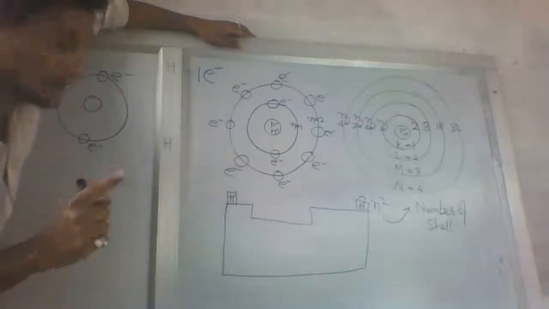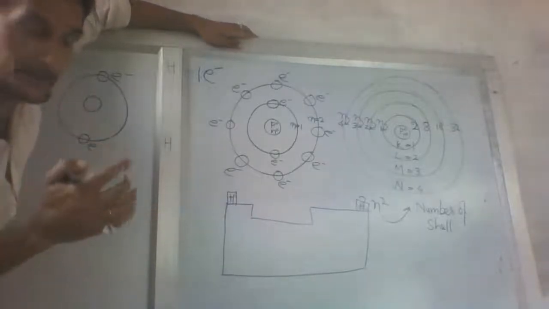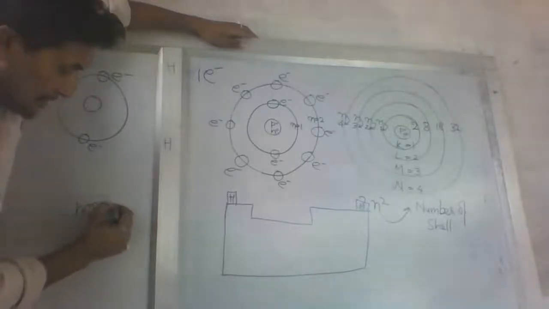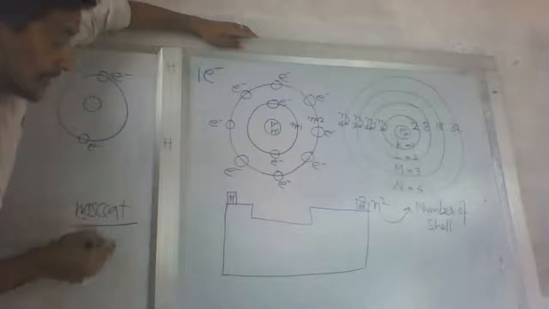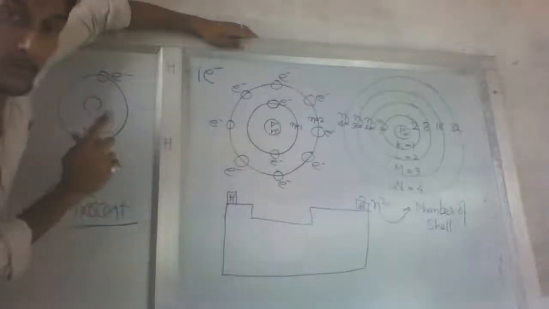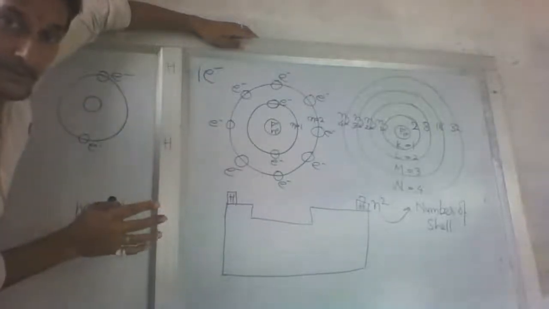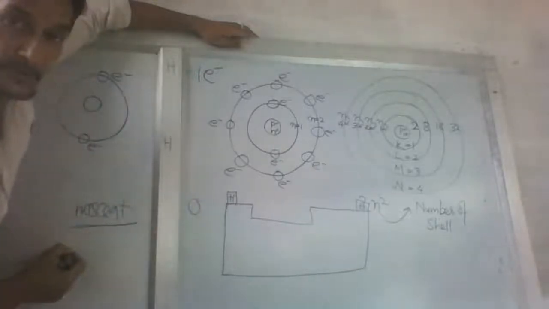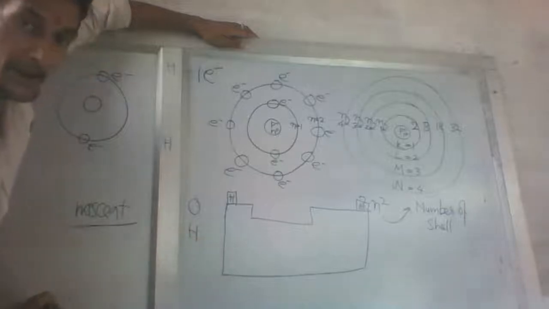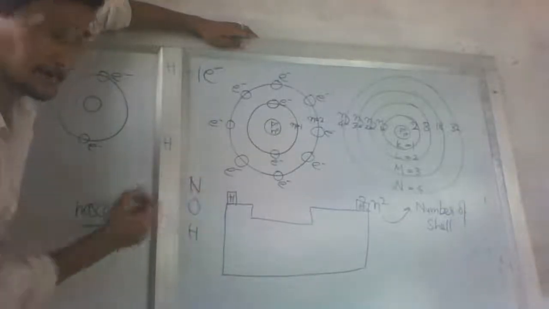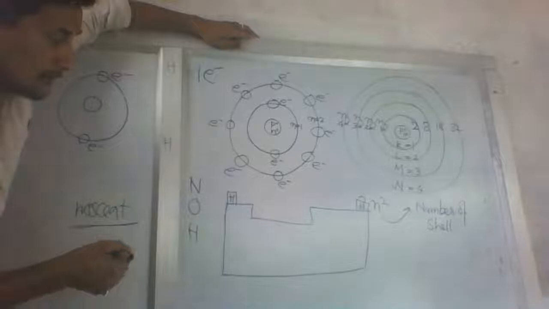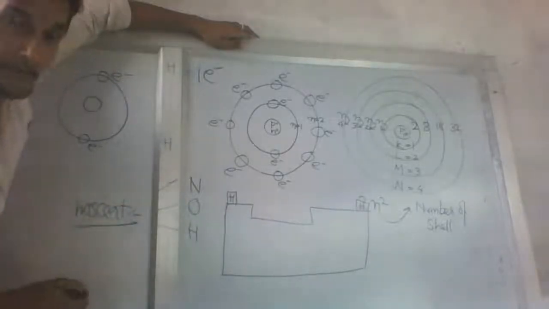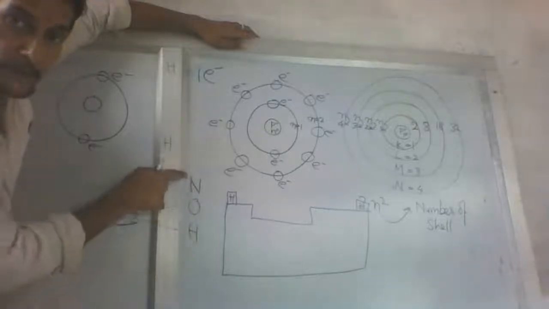What word am I going to use this time? Nascent hydrogen. N-A-S-C-E-N-T, nascent. Nascent means it is having no fixed or stable structure. O, nascent oxygen. H, nascent hydrogen. N, nascent nitrogen. Write it down. These are not stable. Therefore, they are nascent.